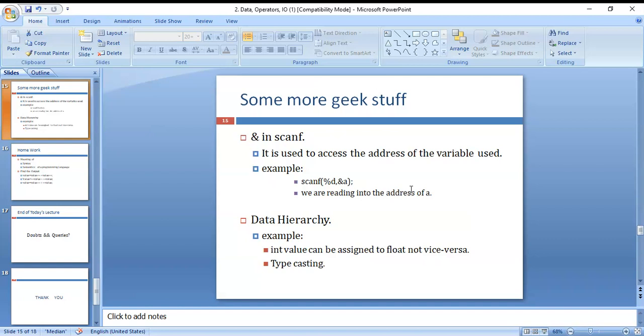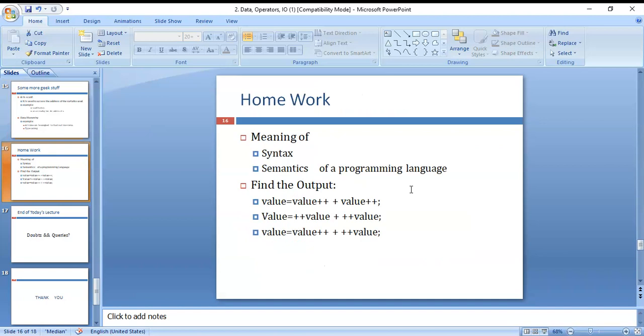See here, these are homework for you. All of you practice these.